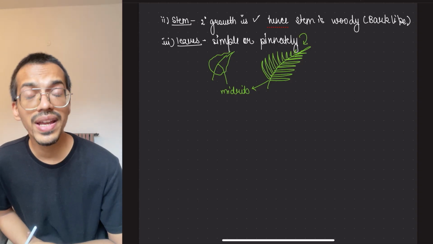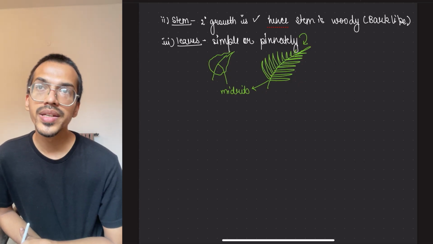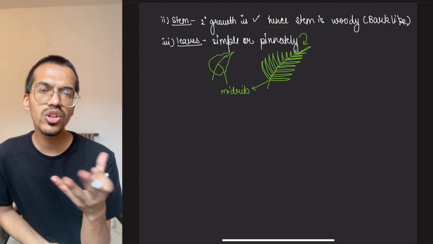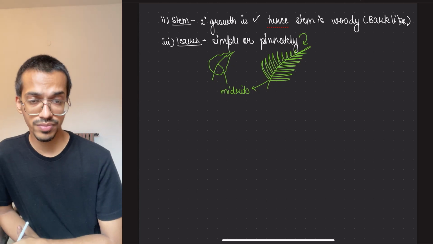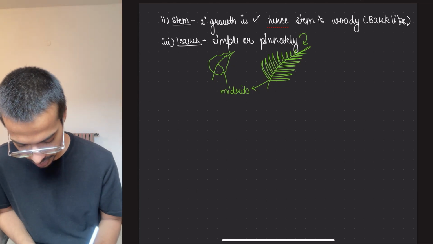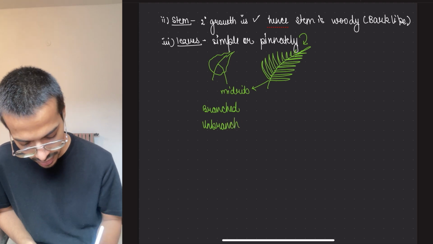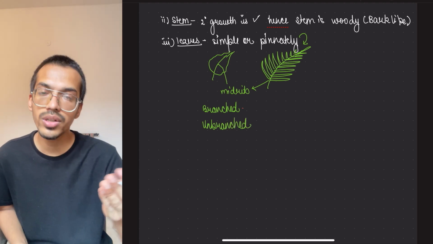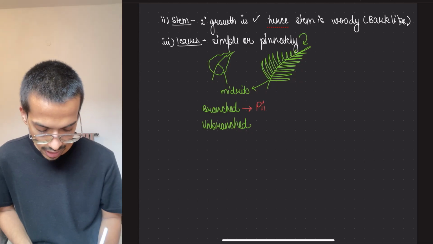If anyone has seen a gymnosperm, you can appreciate this thing. Next thing is their leaf, certain of them, their leaf could be branched or unbranched. So this you have to remember. Here you have to remember that the branched version is seen in case of Pinus, whereas unbranched is seen in case of Cycas.